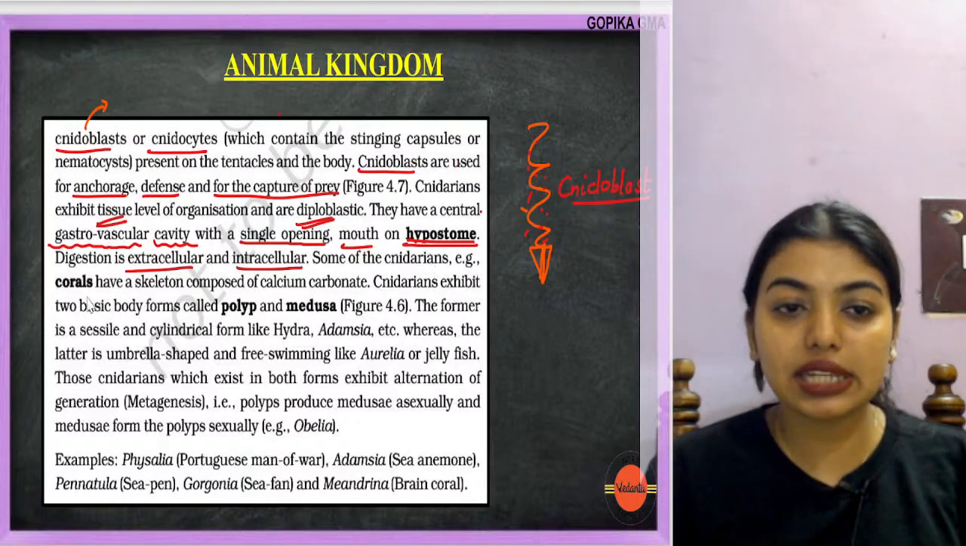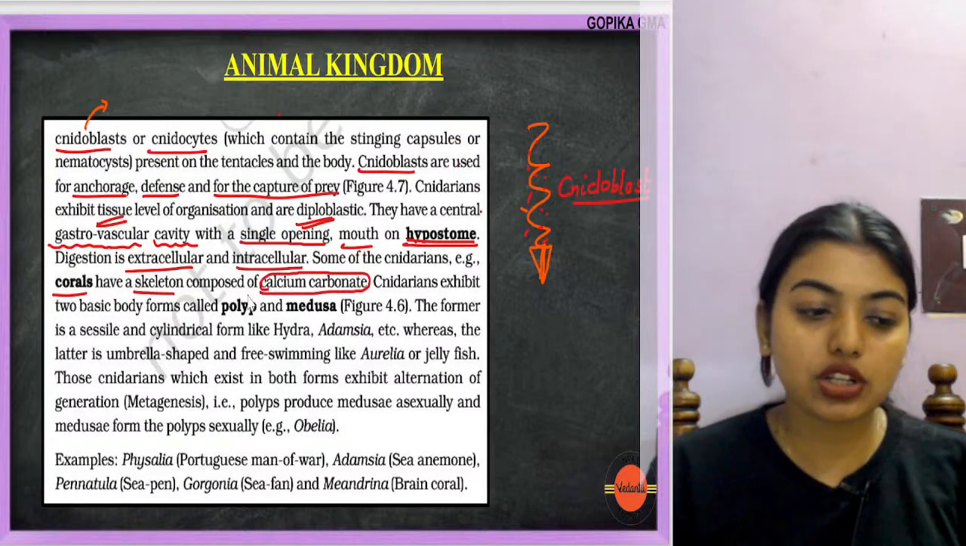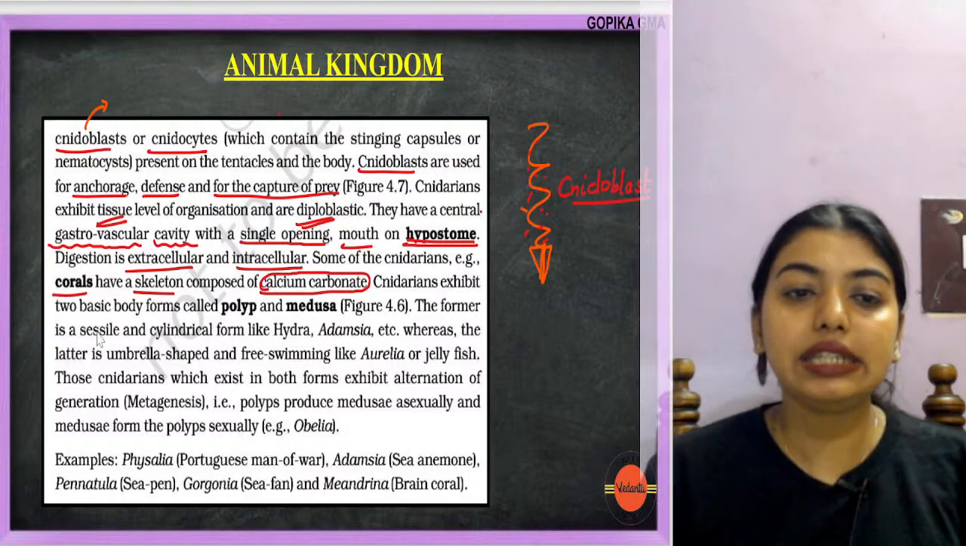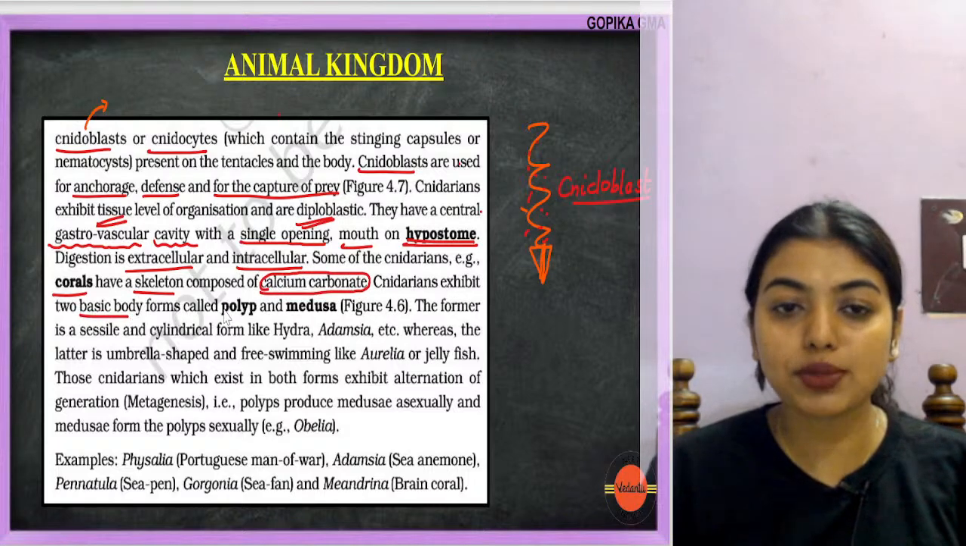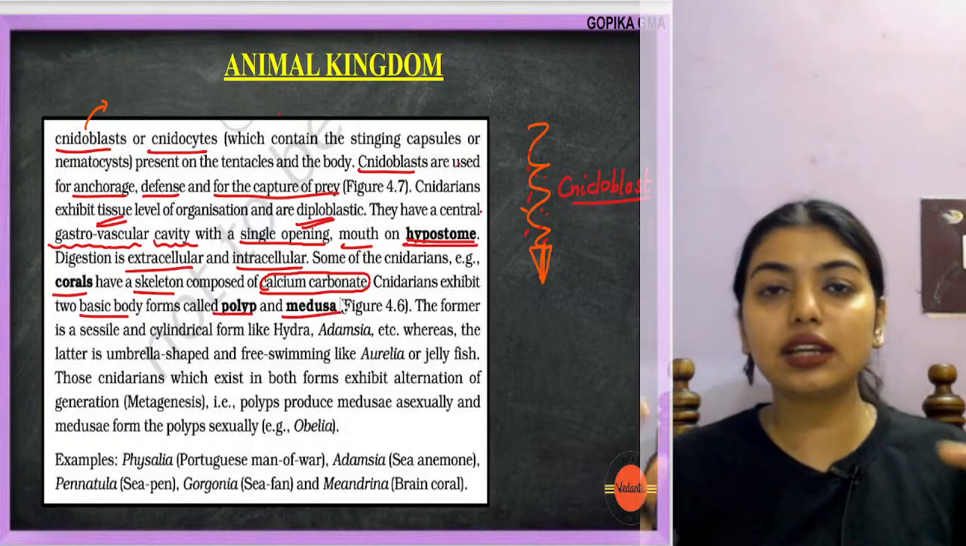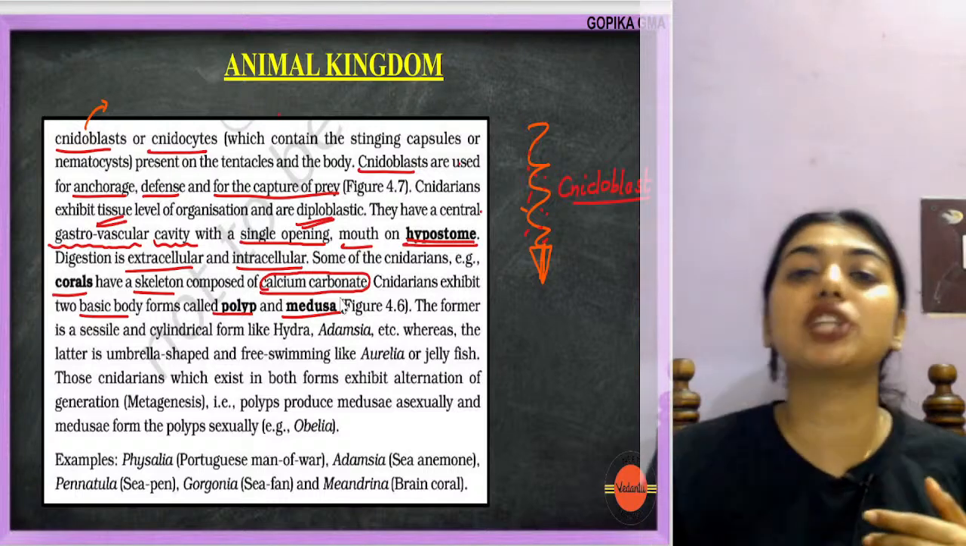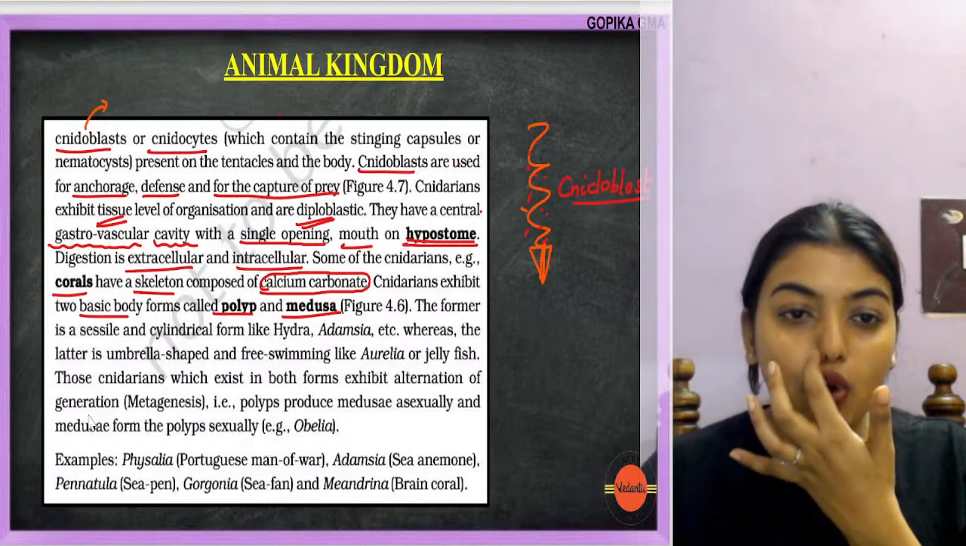Now some of the cnidarians, for example corals, have a skeleton composed of calcium carbonate. All of you know corals. Cnidarians exhibit two basic forms called polyp and medusa. That means they have two body forms. It can be a polyp form, which is attached or sedentary, or a medusa form, which is like a jellyfish.